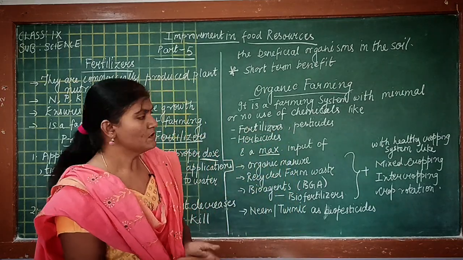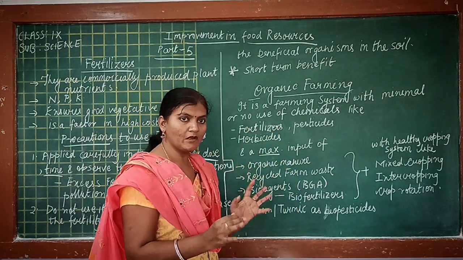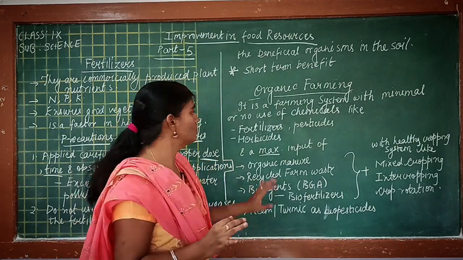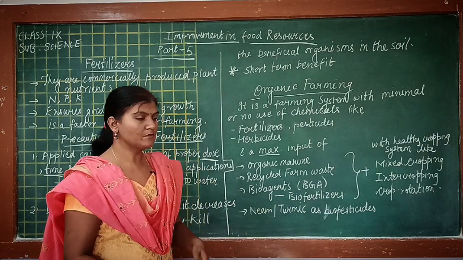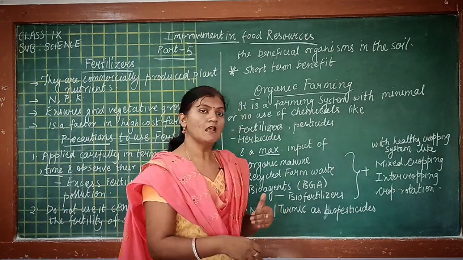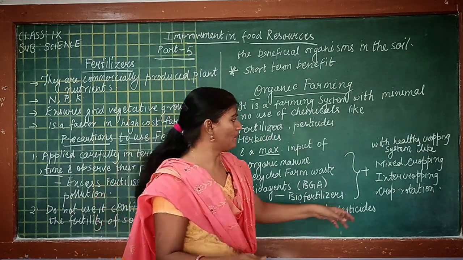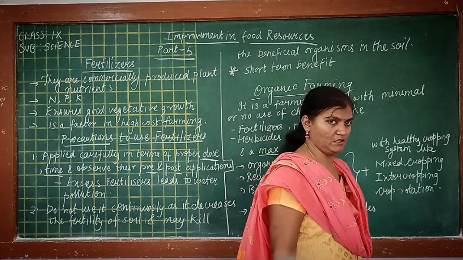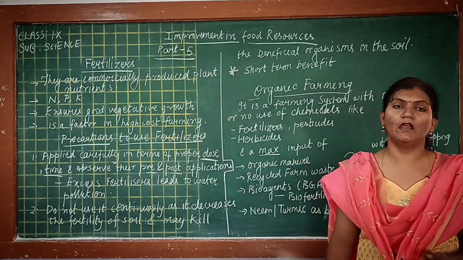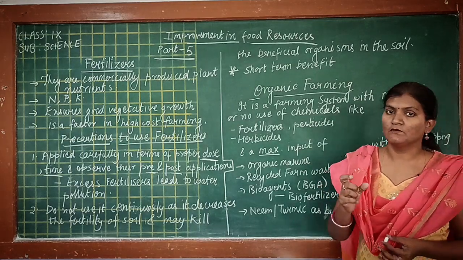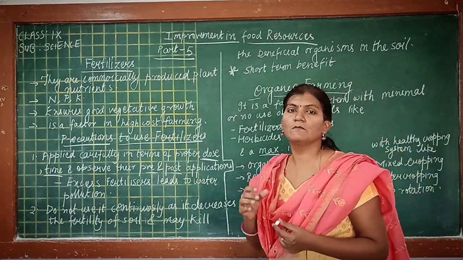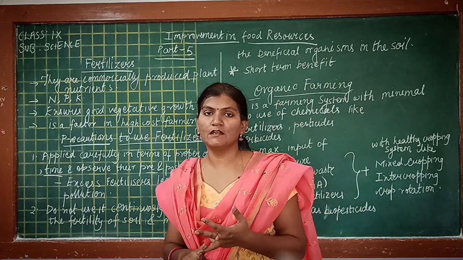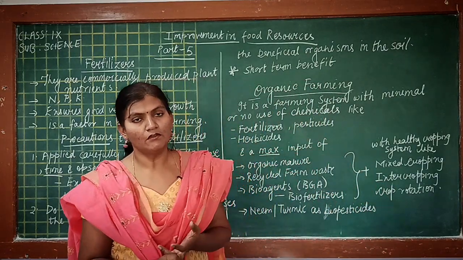be discussed in the upcoming lecture. So students, what is basically organic farming? It is a type of farming in which there is a minimum use of these substances and maximum use of these substances, combined with healthy cropping patterns like mixed cropping, intercropping and crop rotation. So students, here we end with the small topic, that is nutrient management, and under this we have learnt about manure, fertilizers and organic farming.